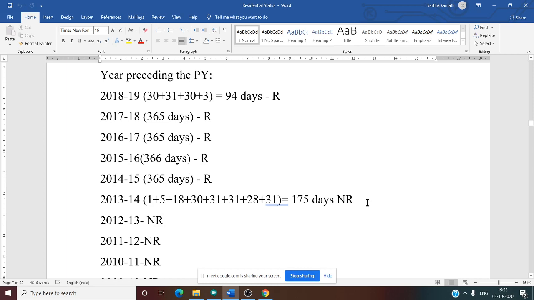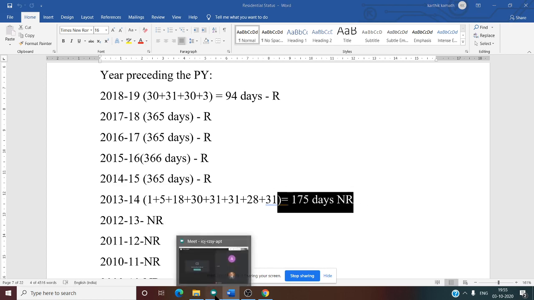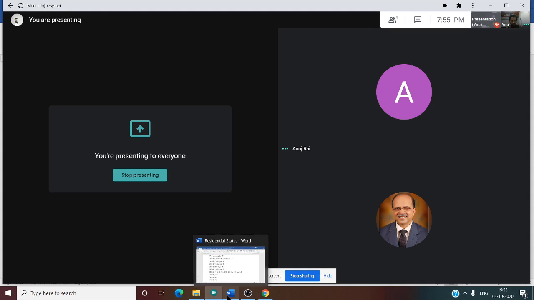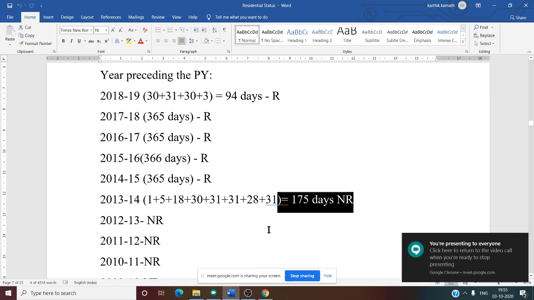At least he should be there in India for 6 months. 6 months means how many days? 182 days. So whether 175 is more than 182? It is less than 182 days.